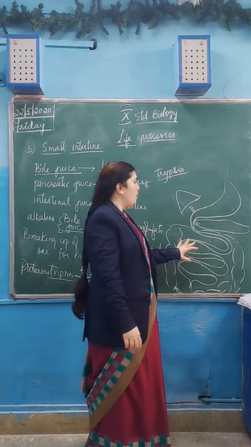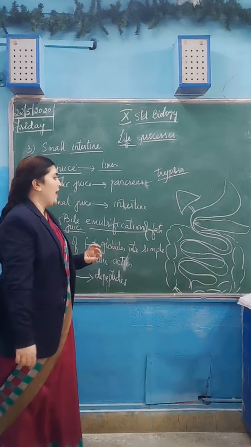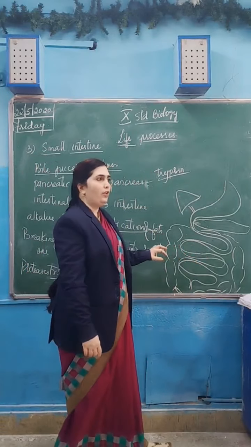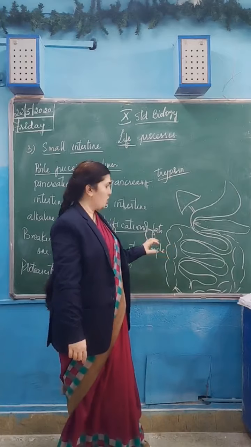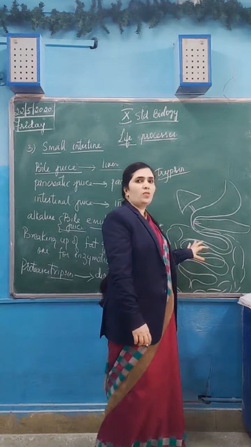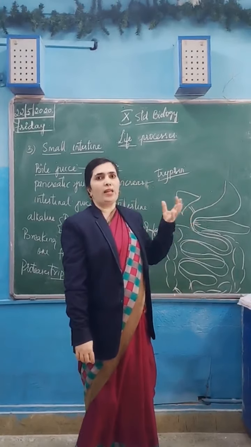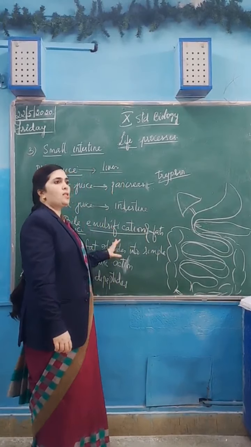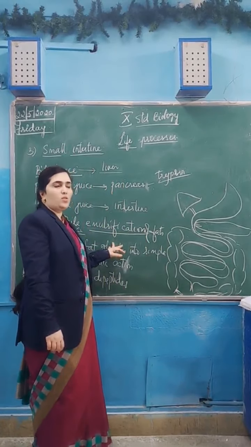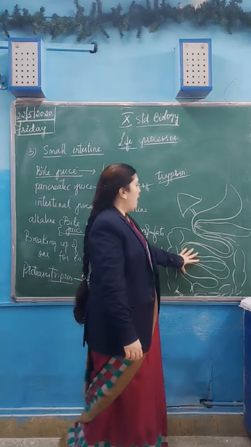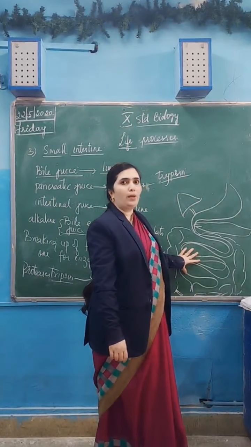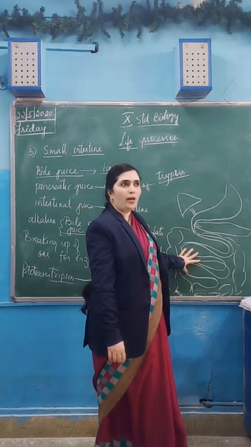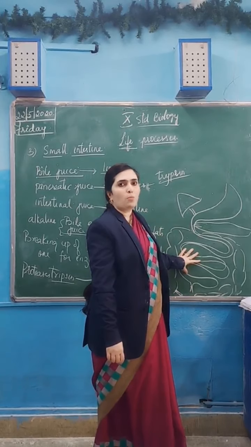But carnivores, what do they have? They have a small intestine of shorter length. Why? We don't eat grass enough, we don't take cellulose in larger quantity. We eat things which are easily digested. Carnivores usually take flesh. Flesh is easily digested, not like cellulose. So when compared to herbivores, the carnivores have a shorter small intestine, because they eat meat which is easily digested. But herbivores eat grass which takes longer time to digest, and for that they have a longer small intestine.